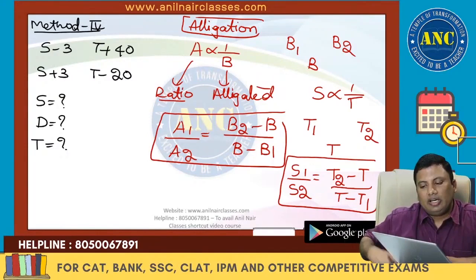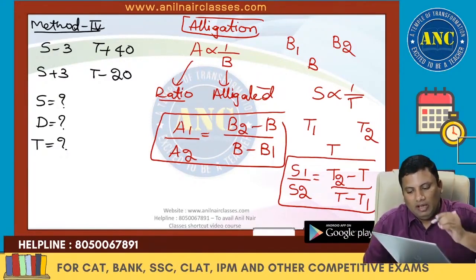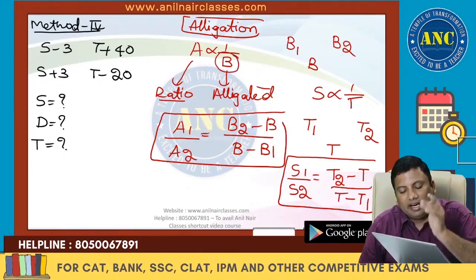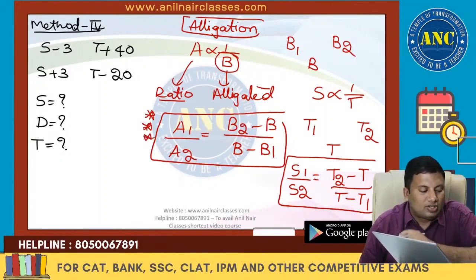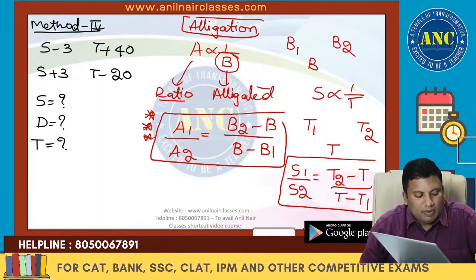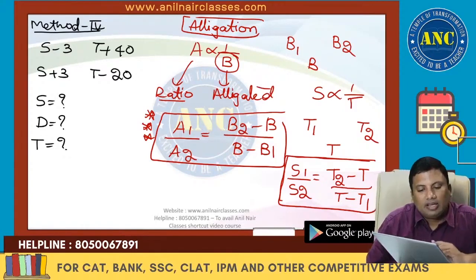S minus 3, T plus 40; S plus 3, T minus 20. If I alligate B, I will get the ratio of A: A1 by A2 is equivalent to (B2 minus B) by (B minus B1). Speed ratio is nothing but equivalent to the ratio of their time periods.